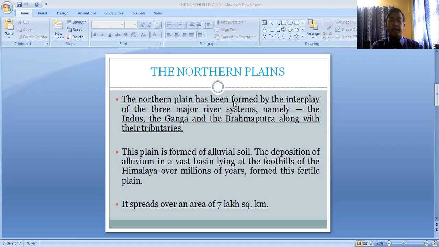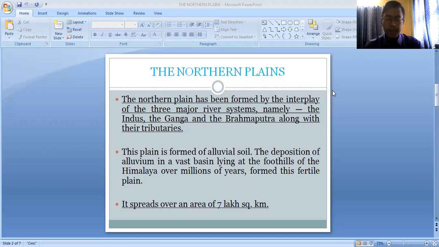The northern plains have been formed by the interplay of the three major river systems, namely the Ganga, the Indus, and the Brahmaputra, along with their tributaries. So the northern plains of our country are mainly formed by the deposition of the sediments brought by the three major rivers: the Indus, the Ganga, and the Brahmaputra. Not only these three major rivers, but also their many small tributaries helped in the formation of the northern plains.